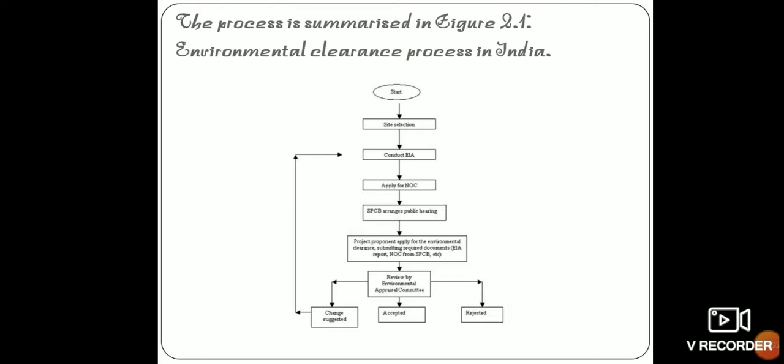They evaluate and assess the quantity and quality of effluents or the standard of the waste that can be valid, and that report can be valid for 15 years. After that, the public hearing is conducted prior to issue of NOC from the State Pollution Control Board, because this is a mandatory step in the process of environmental clearance for certain development projects.